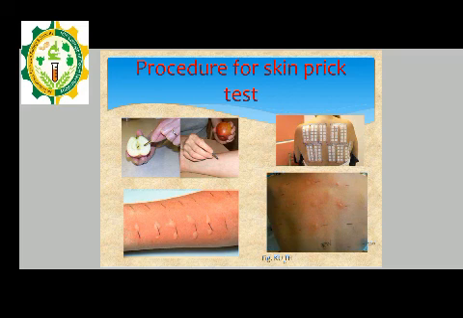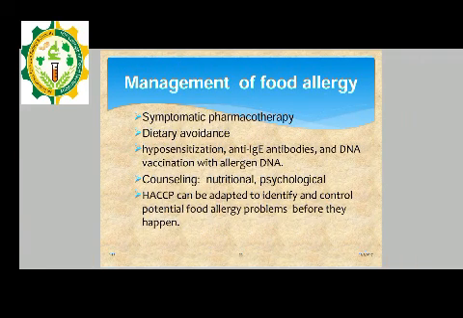These are the procedures for this type of test, that is, the skin prick test. An image of the skin prick test is shown here. Now, how do we manage the food allergy? First of all, symptomatic pharmacotherapy and dietary avoidance.